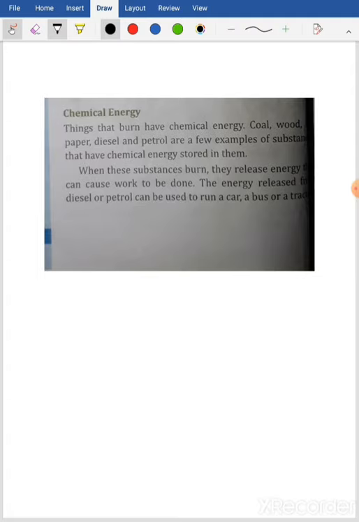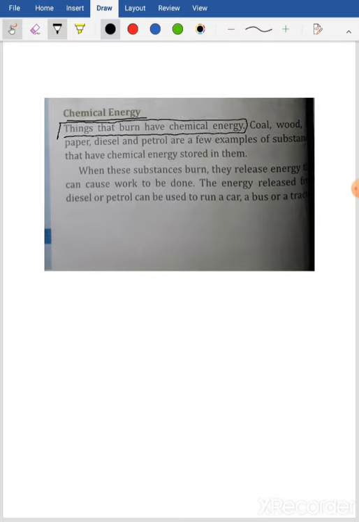Today we are going to discuss different types of energy. Let us first discuss chemical energy. Whenever things that are burnt have chemical energy in them.